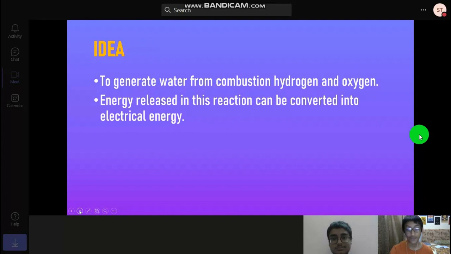So the idea is to make water from hydrogen and oxygen gases. We just have to mix the two gases together, add a spark, or provide sufficient heat to provide the activation energy to start the reaction. When the chemical bonds of these gases reform, they combine to form water. In this process, a large amount of heat energy is released, which also helps in propagating the reaction. This reaction is highly exothermic.